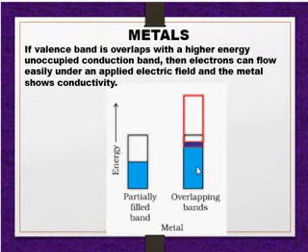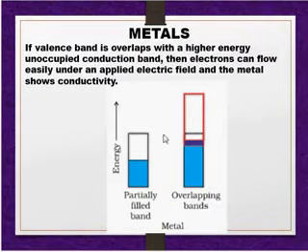This is a valence band and this is a conduction band. The space in between the bands, if any, is known as the energy gap or forbidden zone. Now in case of metals, electrons can easily go from the valence band to the conduction band, and conduction of electricity becomes easy, and so they are called good conductors of electricity.